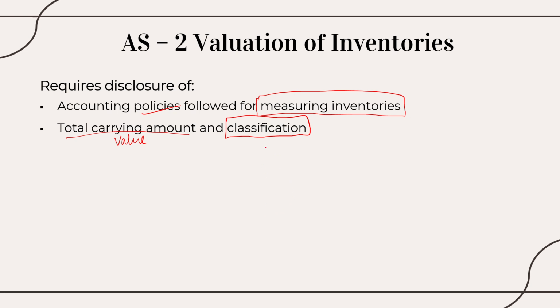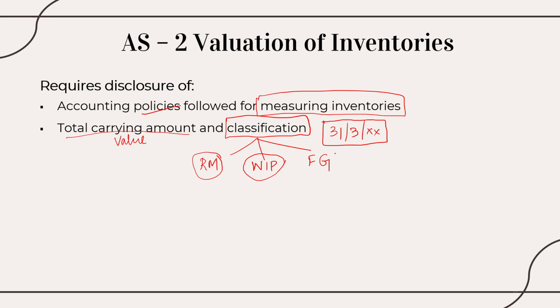Classification, basically a normal company's classification will be like this. One, a raw material category. Number two, a WIP category. Number three, a finished goods category. Normally, a company's balance sheet closes on a particular date, right? On this date, I'm supposed to close for that year. So I'm supposed to mention in the balance sheet how much raw material I have, how much work in progress goods I have, and how much finished goods I have in my business.